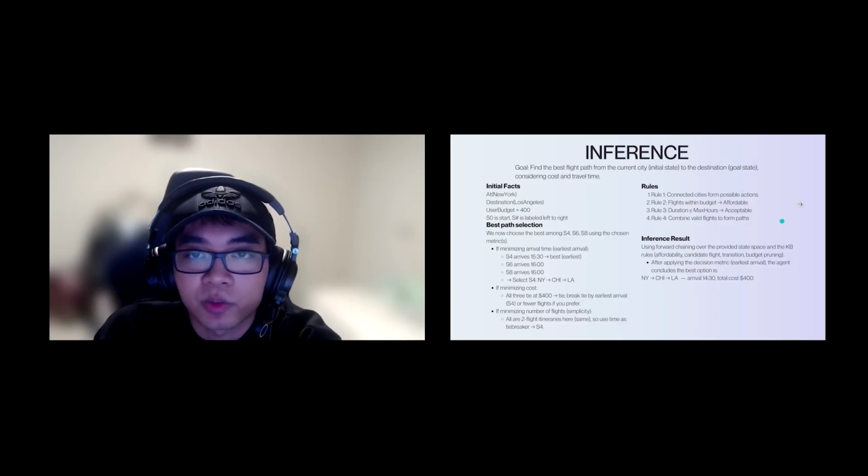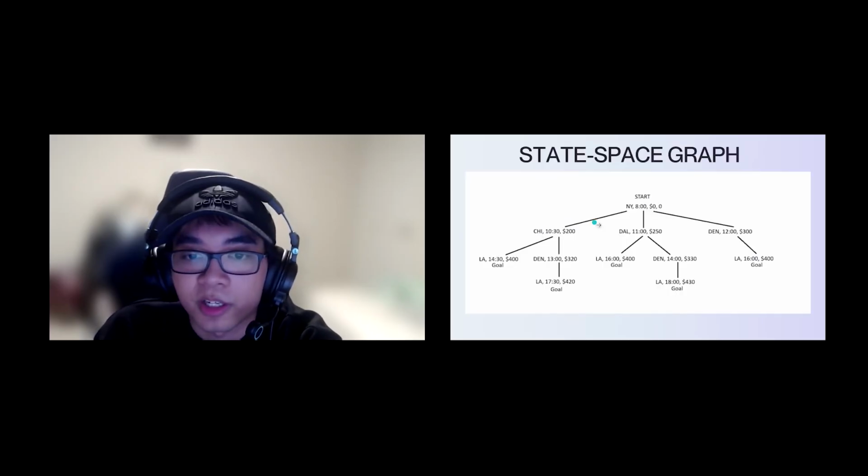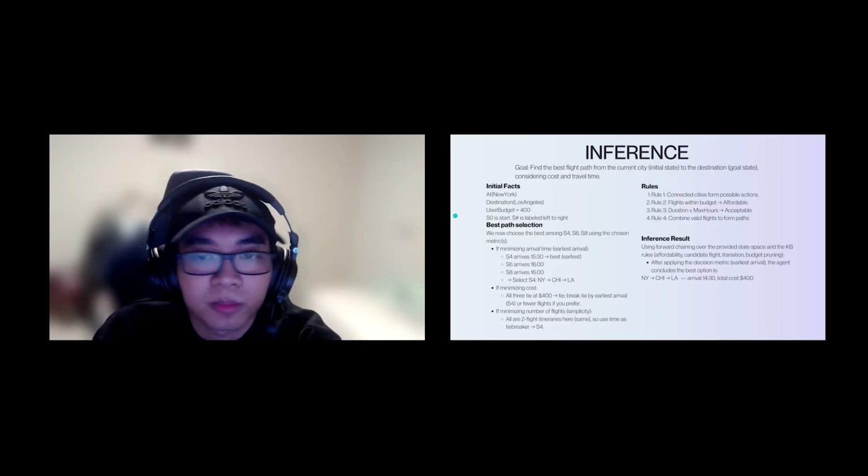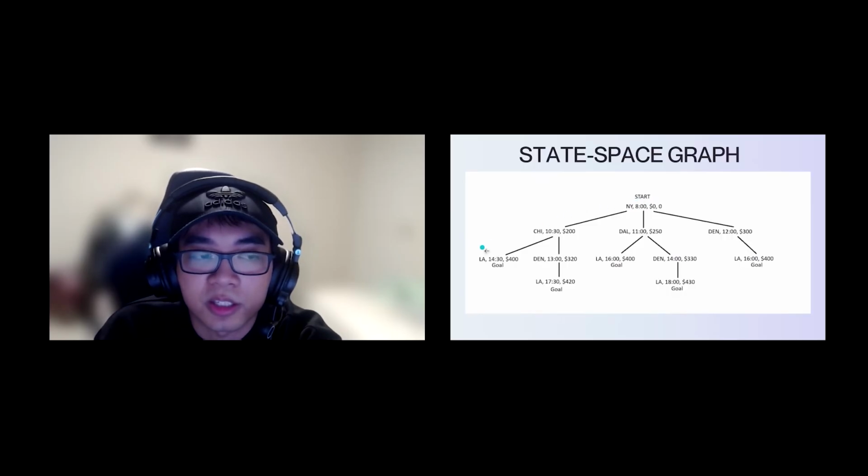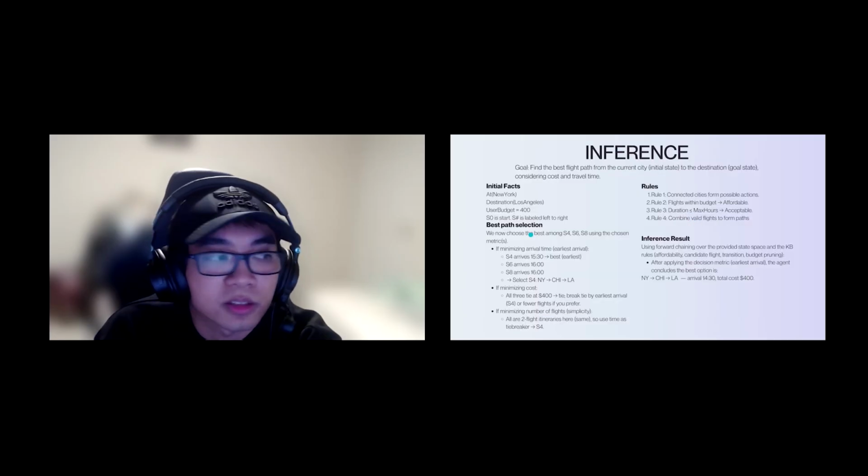We made sure to follow these rules. We made sure the cities were connected to form possible actions. The flights were within budget, and if it mattered, we made sure that the duration was under the max time needed. We made sure that the flights combined to form a valid path. Using forward chaining, we found that New York to Chicago to LA was the best choice for this case.